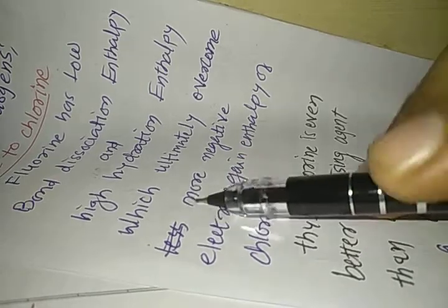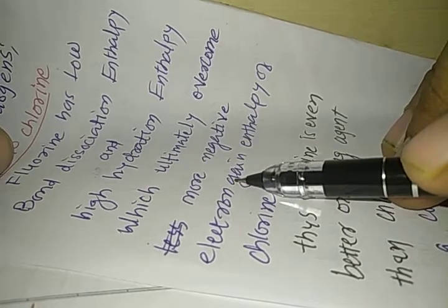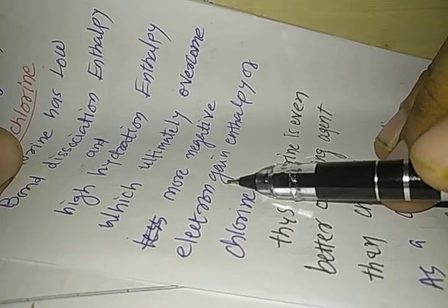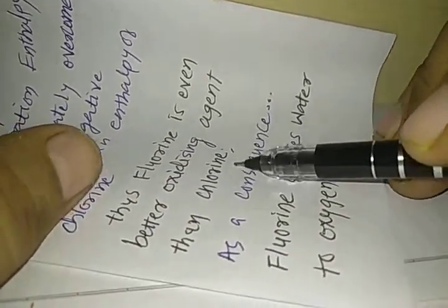But bond dissociation enthalpy of fluorine is low and hydration enthalpy of fluorine is higher as compared to chlorine. That is why both these energies cumulatively overcome the extra energy that is produced during the electron gain for chlorine, and this is how fluorine is an even better oxidizing agent than chlorine.